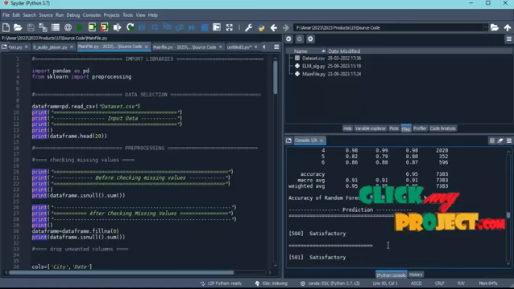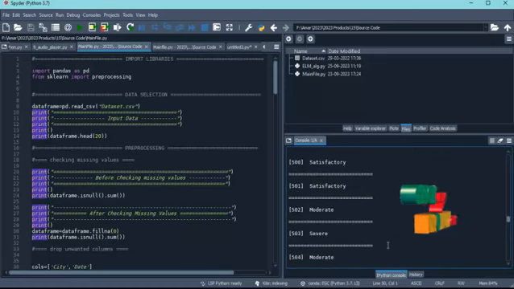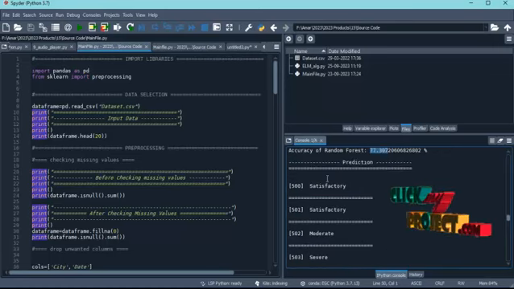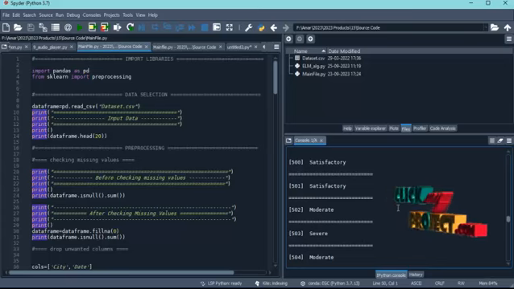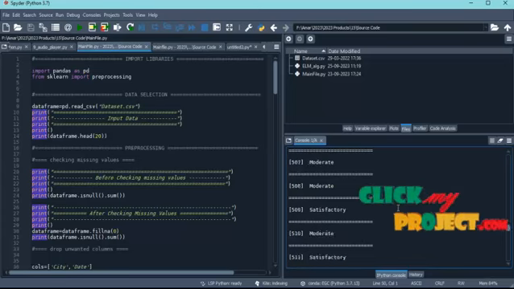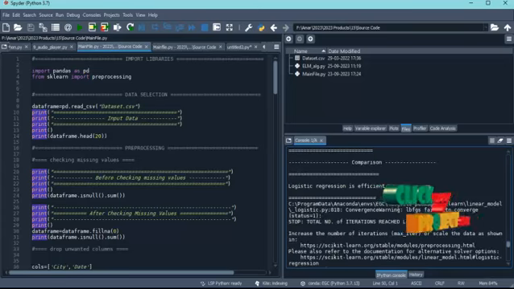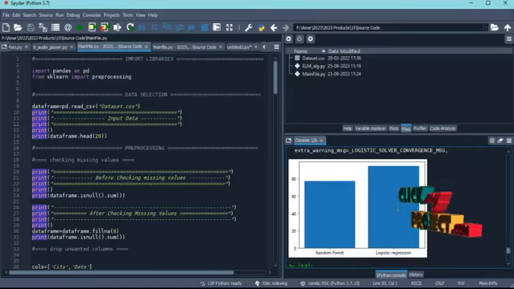Finally the prediction will be carried out. In this prediction, it shows the result of what exactly the satisfactory level, the moderate level and the severe level are. It should be indicated for each and every unique index separately. After doing this, we do the comparison of the overall logistic regression as well as the random forest by using the bar chart.